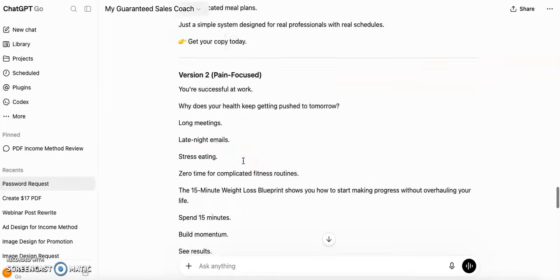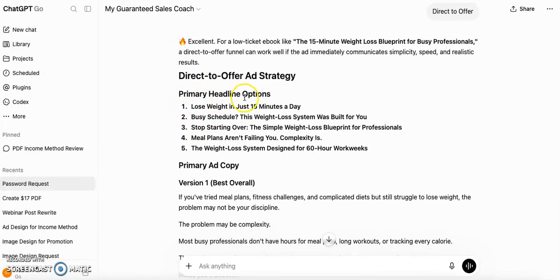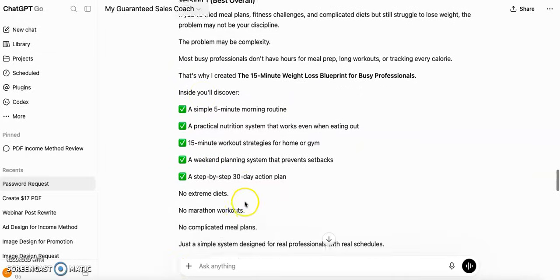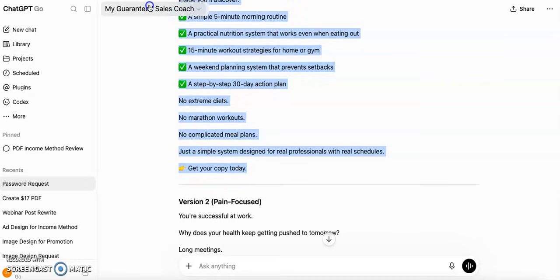No, not this one. It's this one. These are the headline options, and this is version 1. That is, copy this, add text. Okay, just open a notepad.